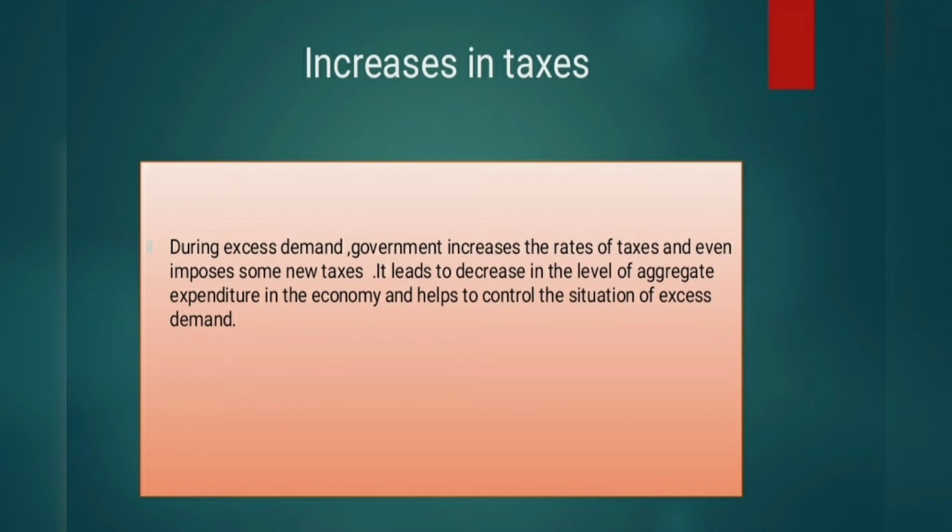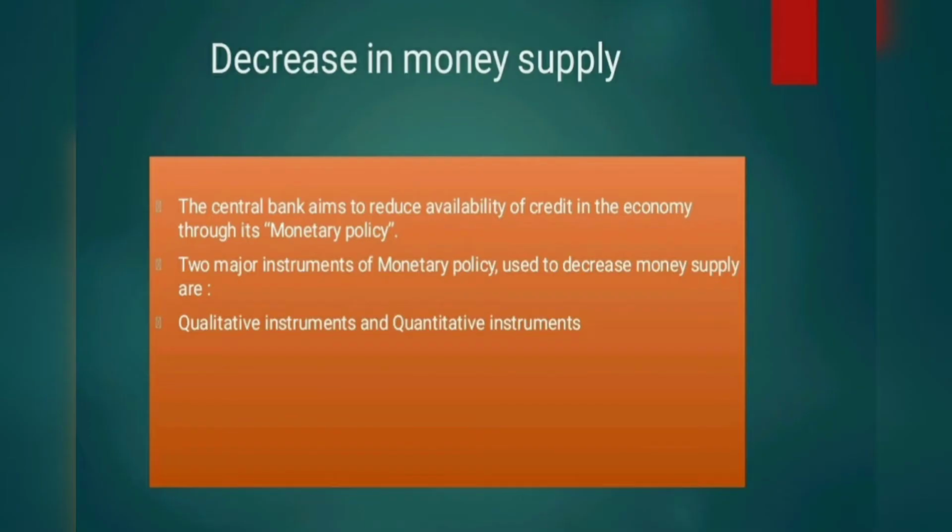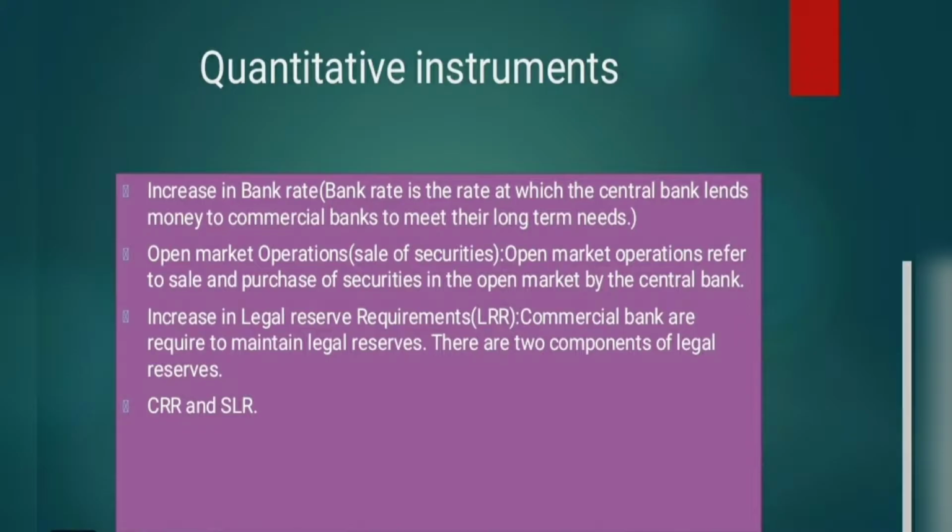Next topic is decrease in money supply or availability of credit. Here the RBI aims to reduce the availability of credit in the economy through its monetary policy. Two major instruments of monetary policy are used to decrease money supply: one is the quantitative instrument and the other is the qualitative instrument. Quantitative instruments, the first three points, are increase in bank rate, open market operation, and increase in legal reserve requirements.